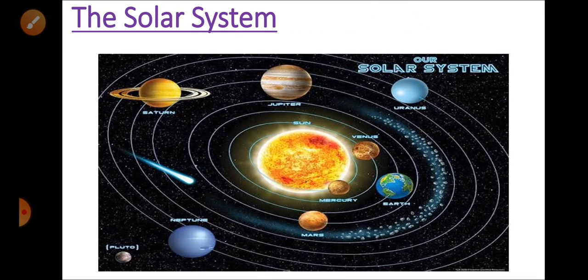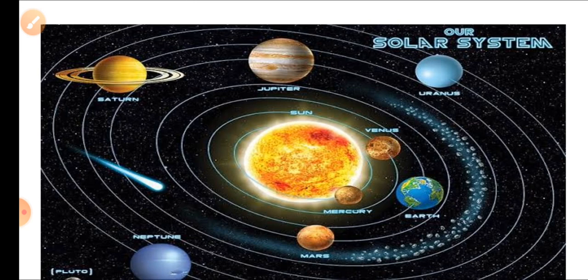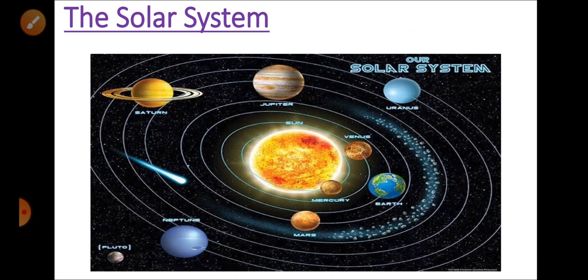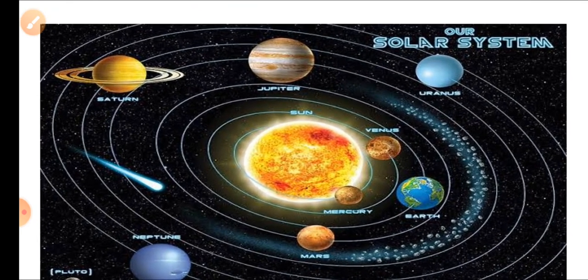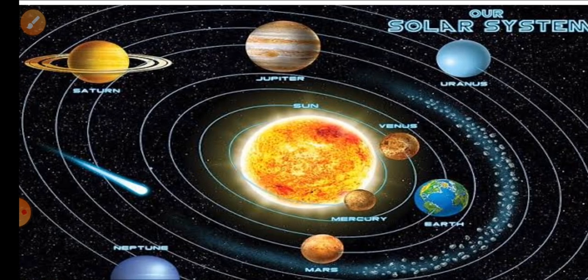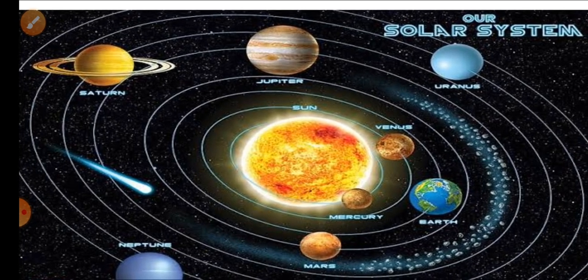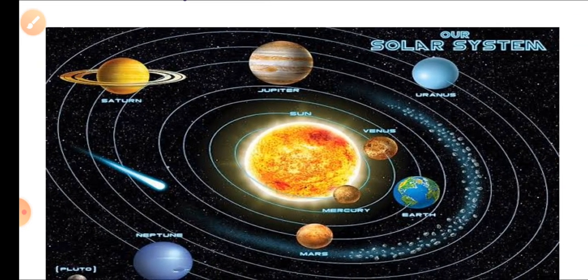This is our solar system. As you can see, the sun and its 8 planets. Have a close look children, our beautiful solar system with the sun and its 8 planets.